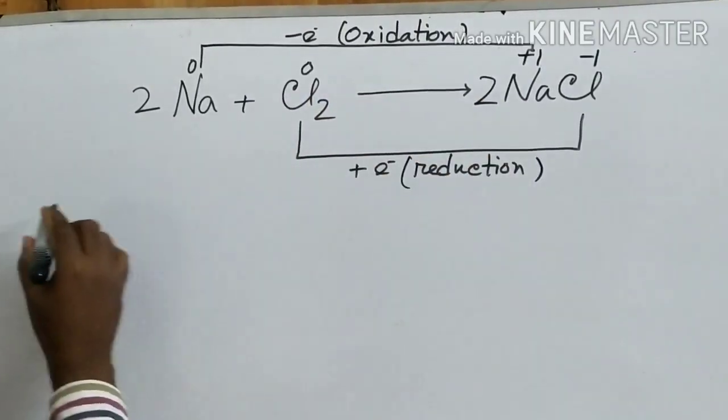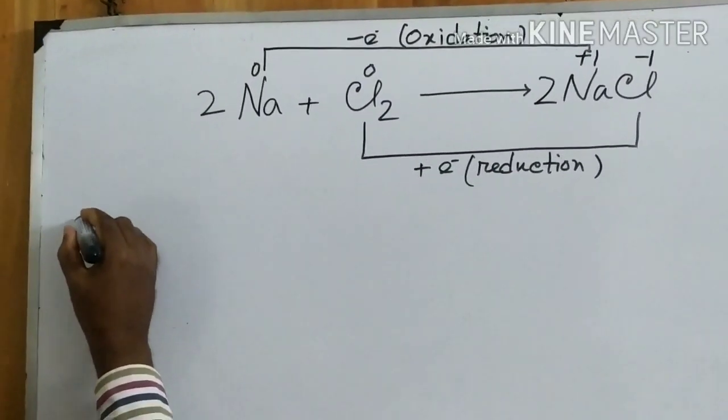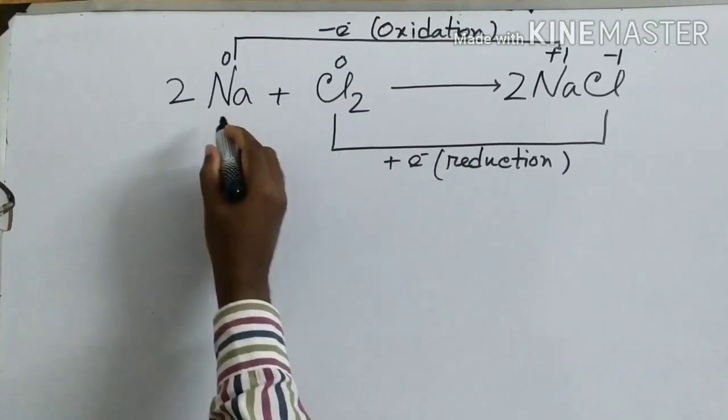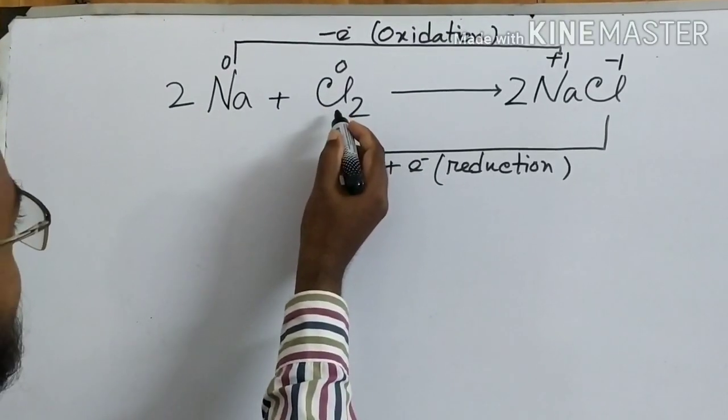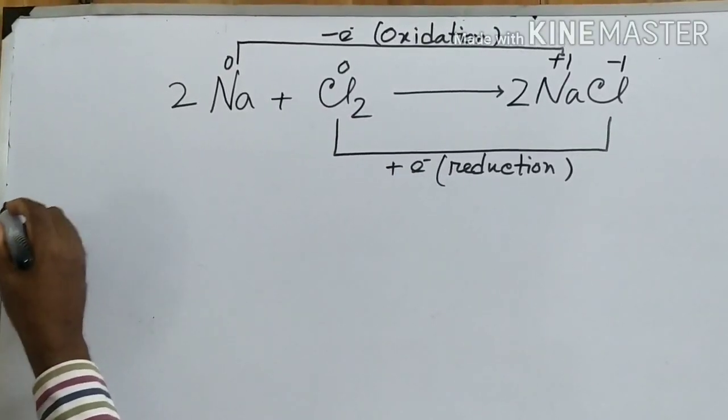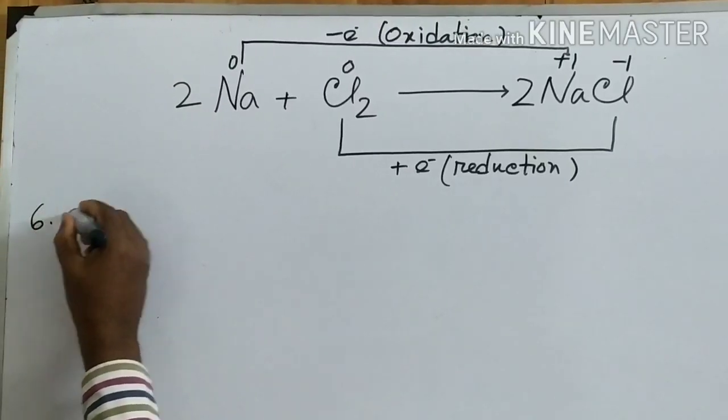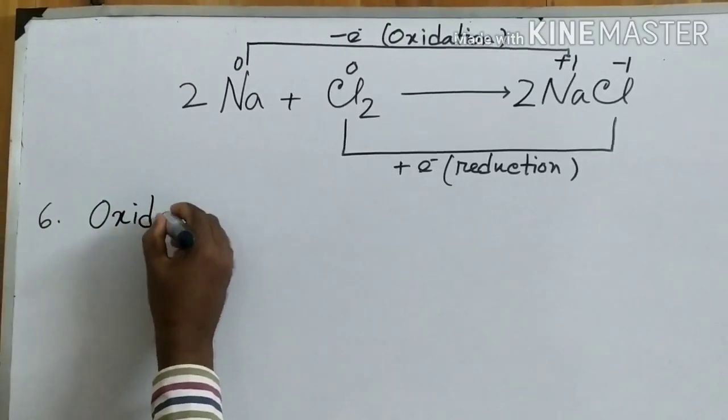So from this reaction we can understand oxidation, reduction, then oxidant, reductant, many things. Okay, now let us start. Number 6, oxidation reaction.